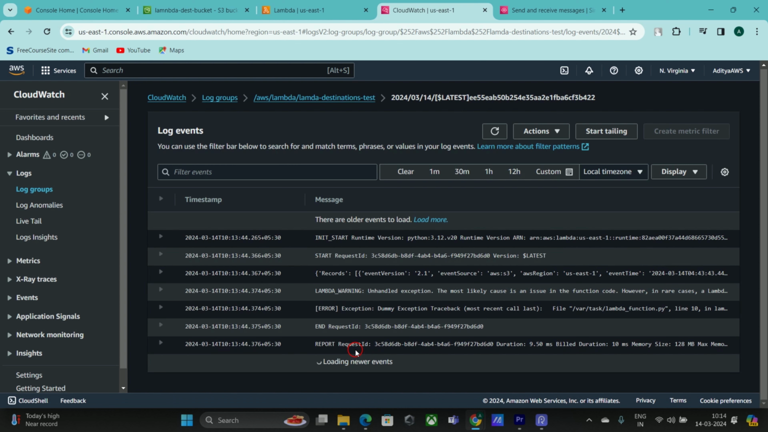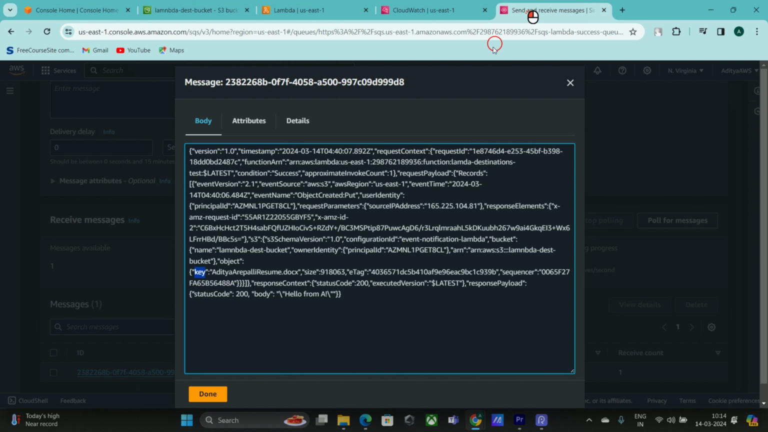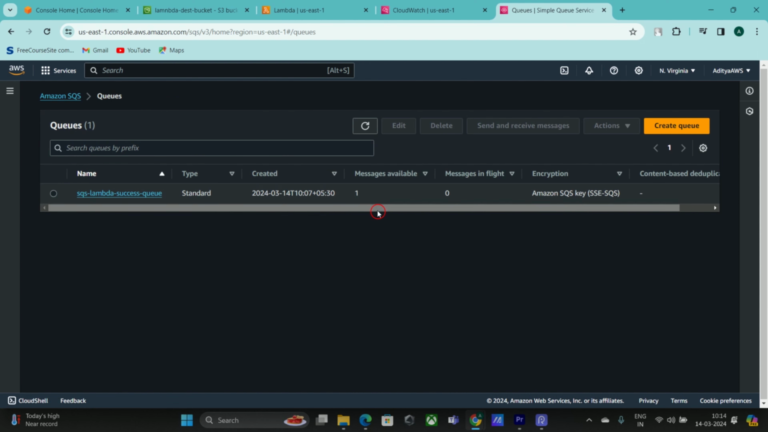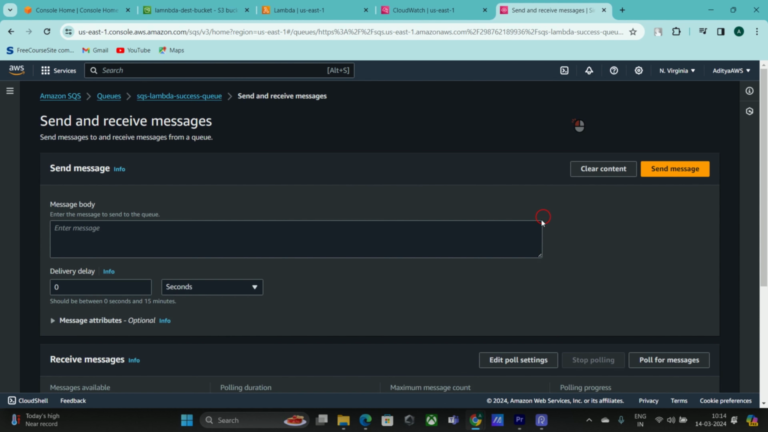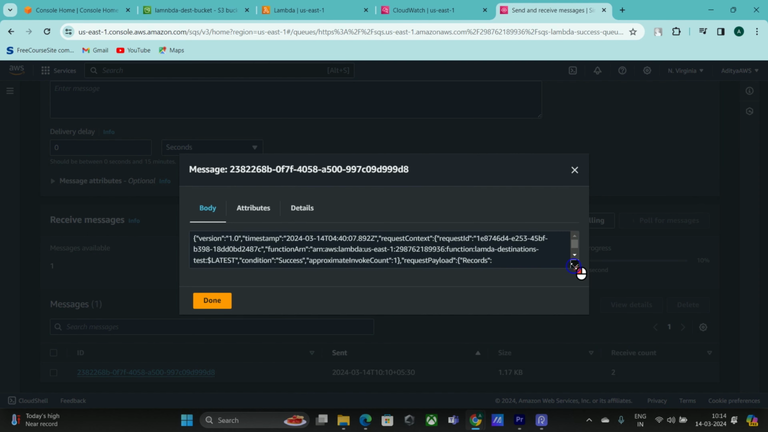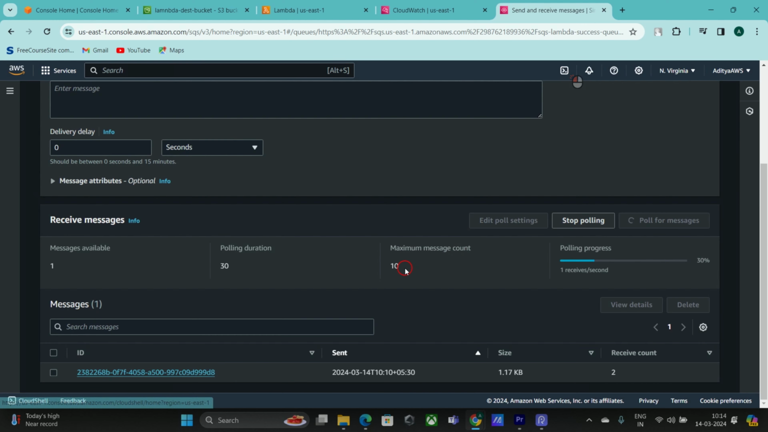If I open the first one, you can see there was an error. That is the dummy exception which we threw. Okay, fine. Now we'll see whether it reached the destination or not. For that, first we'll go to the queue section and see how many messages are available. You can see only one message available, and if I poll for that message, it is the same message, right? That means the failed event didn't come here because this is only for success events.